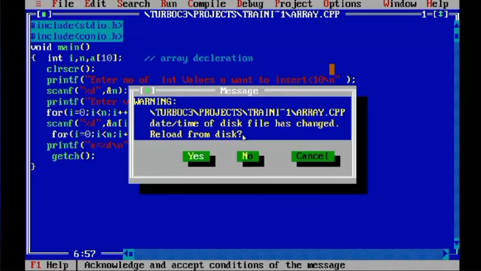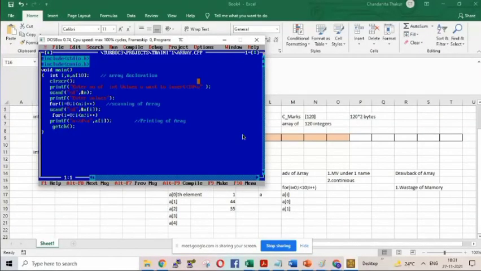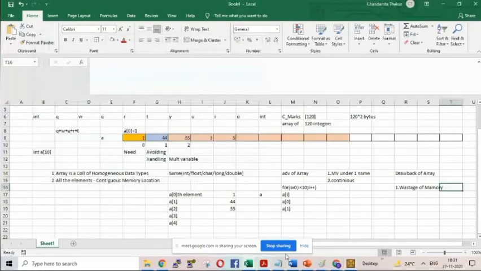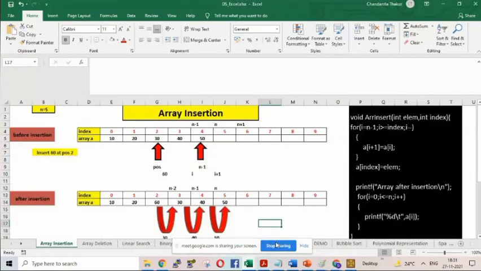So let us quickly go back and come to the drawback of array. One more, you see, insertion and deletion in array. I'm not going to explain this, but I will just show you. See here, this is the index 0, 1, 2, 3 up to 9. And I have inserted only 5 elements. You see that before insertion, this is the structure of my array.